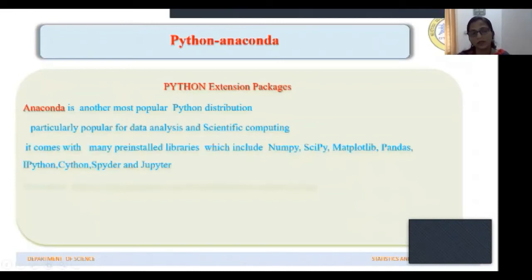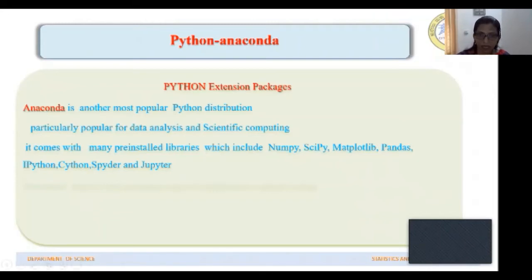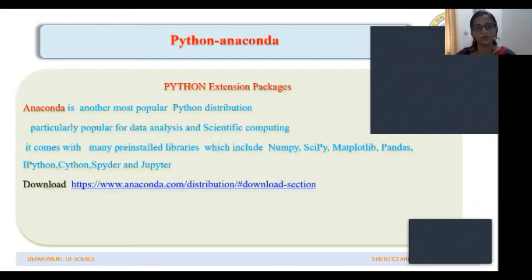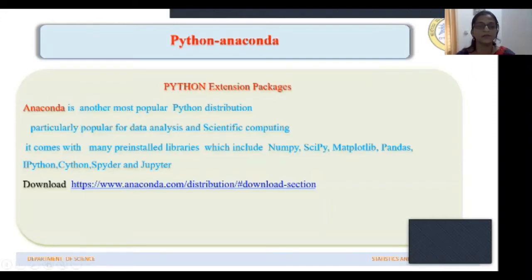Now, this Anaconda comes with many pre-installed libraries, which include NumPy, SciPy, Matplotlib, Pandas, Jupyter, and many more. So if you install Anaconda, you don't have to install the other libraries individually. You just have to install Anaconda. That's it to work with Python. Now this is a website through which you can download the Anaconda package.